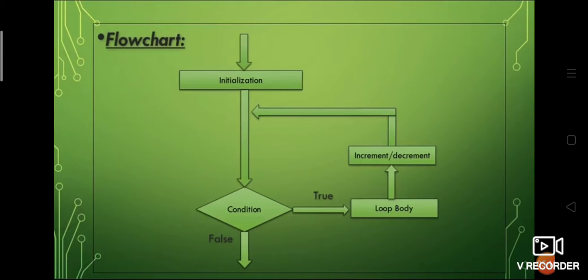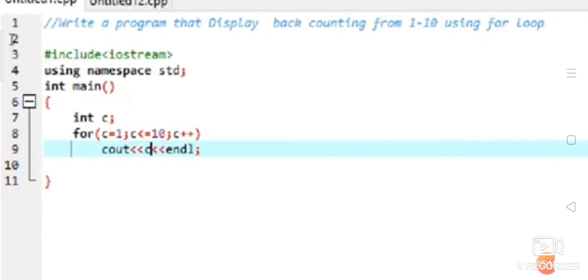Now let's discuss three programs. As I told you, we'll be discussing three programs which will make you very strong in the for loop. You could understand the for loop much more easily and clearly if you listen to these programs. Now see, this program is to display the counting from 1 to 10 using a for loop.